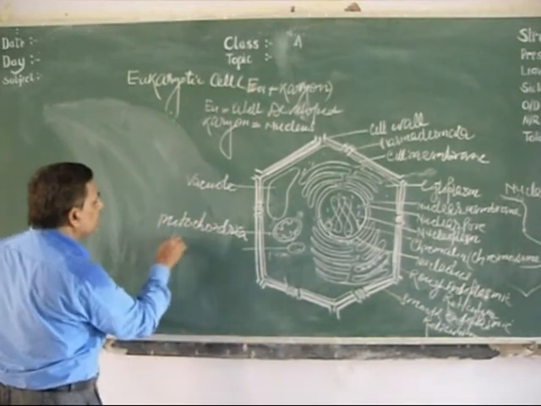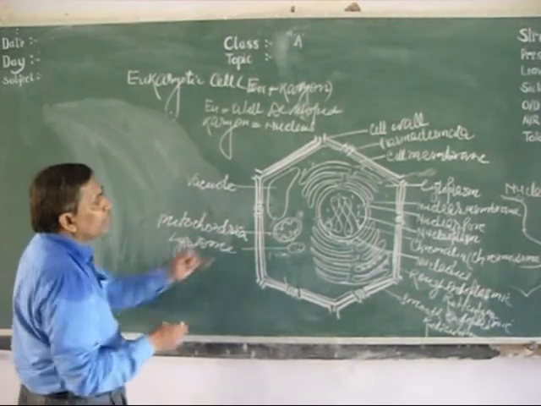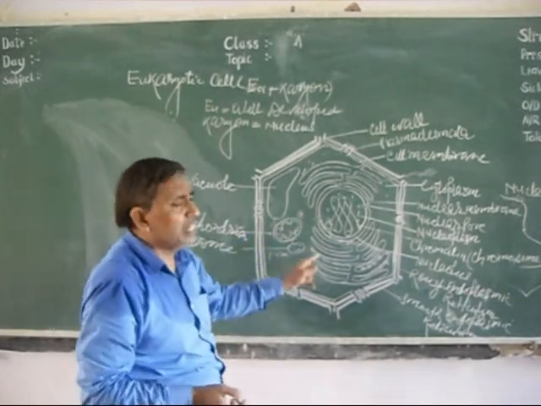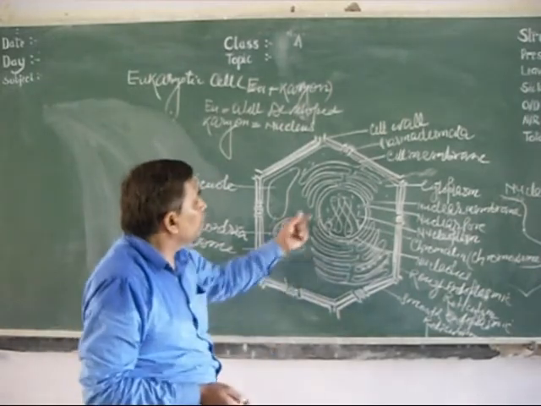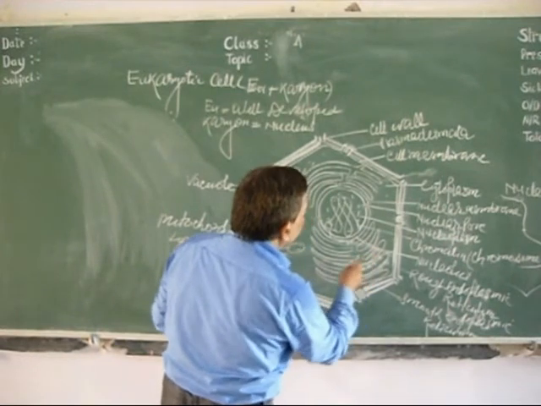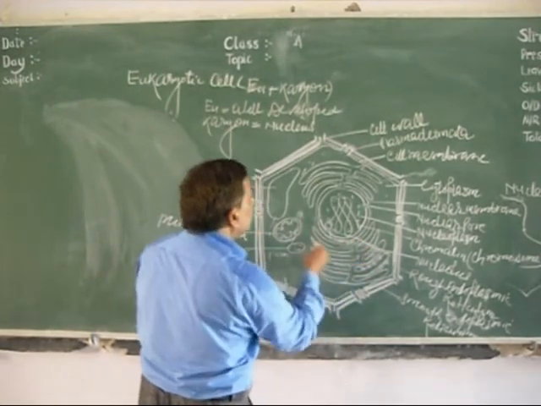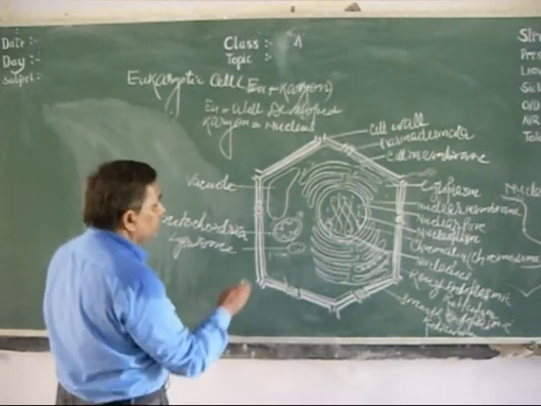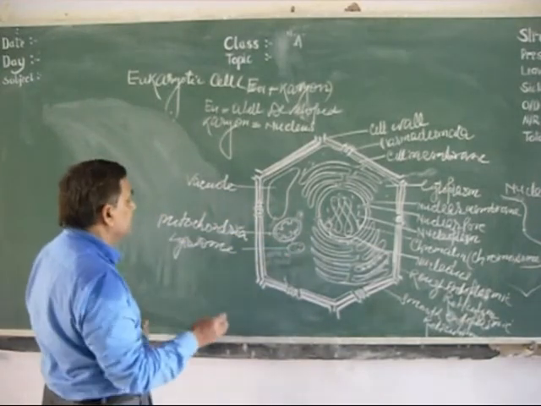Beside this, here some lysosomes are present. It contains digestive enzymes. If any undesirable material comes inside the cell, the lysosome will digest it with the help of its enzymes. If any cell organelle is not functional, it will digest it. If the cell is not functional, it will digest it. But if it bursts in a living cell, then the entire cell will be destroyed. So it is called the suicide bag of the cell. But it is useful here because it is digesting undesirable materials present in the cell.